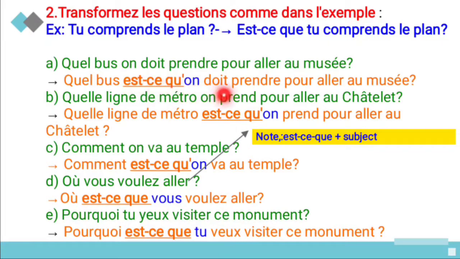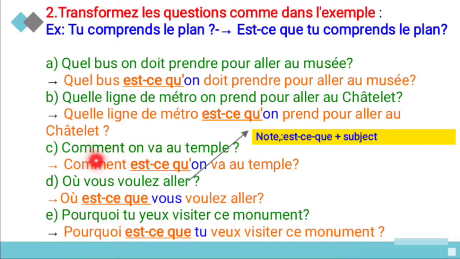So quel bus est-ce qu'on doit prendre pour aller au musée? So which bus do we have to take to get to the museum? And second one is quelle ligne de métro on prend pour aller au Châtelet? Here the subject begins with on, the subject begins from here only, on. So before that only you are going to use est-ce que. So quelle ligne de métro est-ce qu'on prend pour aller au Châtelet? What metro line do we take to get to the Châtelet?